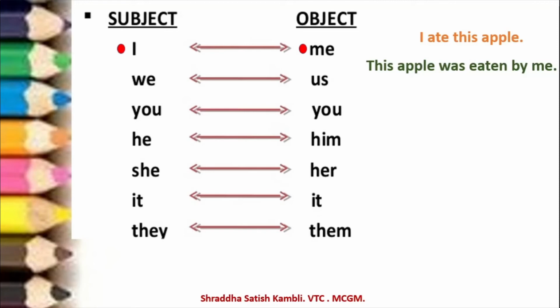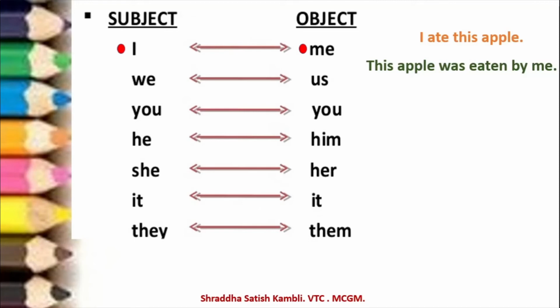This apple was eaten by me. Can you see how it has changed? Even the "ate" has changed to "was eaten". So that is how the form of the verb also changes. So "I" can become "me" or "me" can become "I", depending on the kind of sentence we are writing.